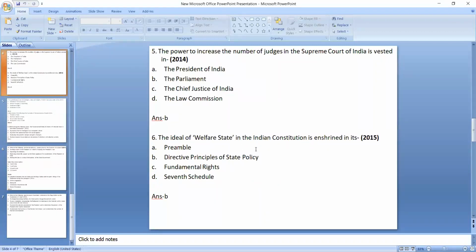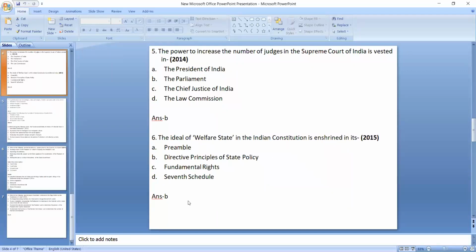The ideal of welfare state in the Indian Constitution is enshrined in its preamble, DPSP, Fundamental Rights, 7th Schedule. The answer is DPSP. So when you go through the DPSP topic, obviously you will have to go through those principles which I have just said: Gandhian, socialistic, liberal, intellectual. While going through the principles, you will get these things, this ideal of welfare state, and sometimes you may be given a principle.